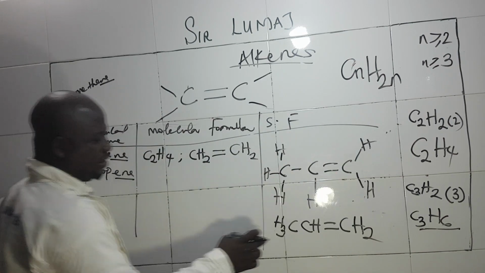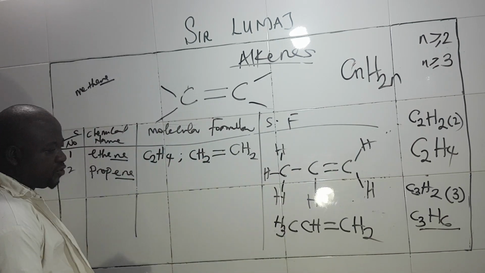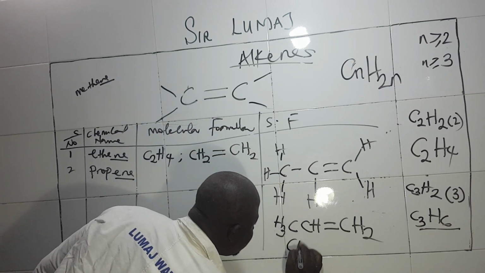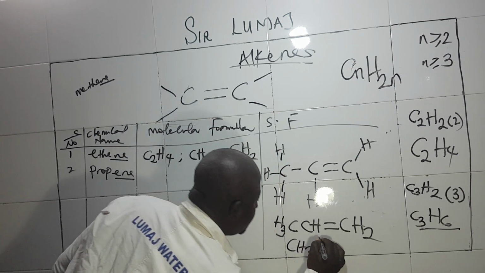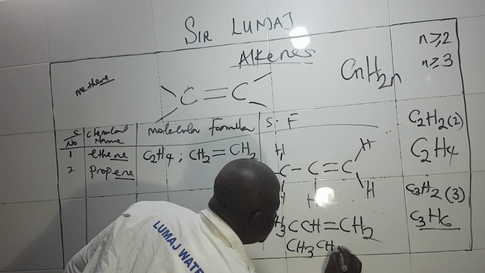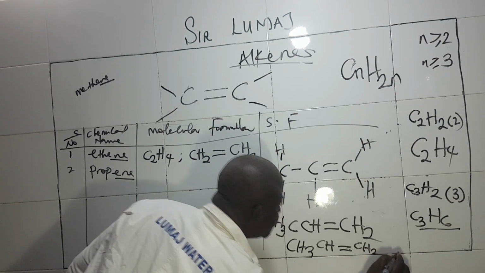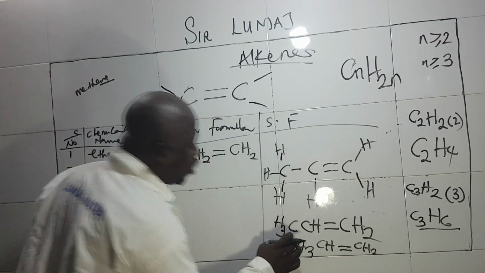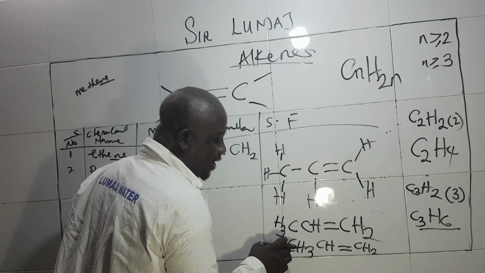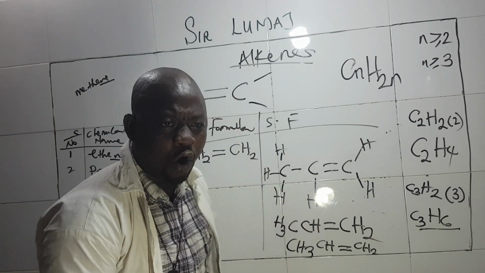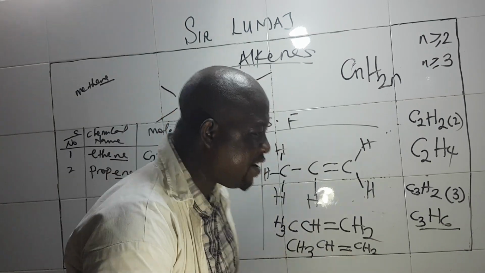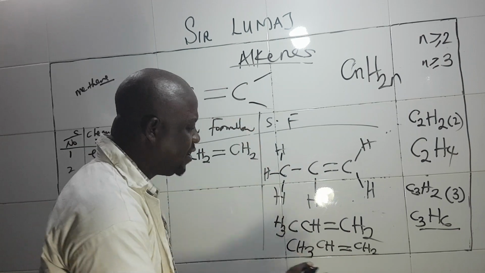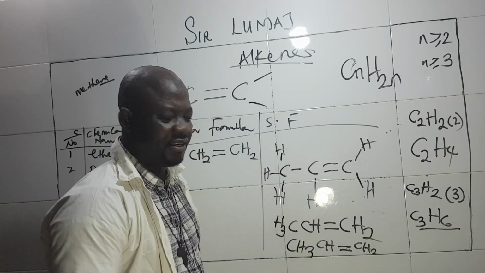Is it clear? So you write it this way. Some textbooks may write it as CH3CH double bond CH2. What is important is that all the carbon must be surrounded with 4 bonds. That one is very, very essential. They must obey the law of tetravalency.